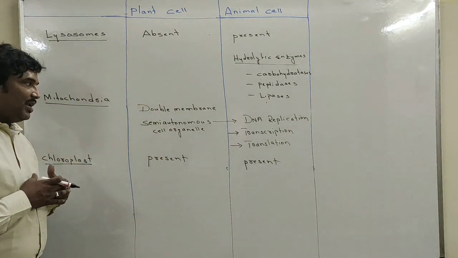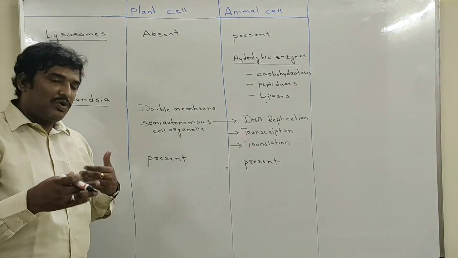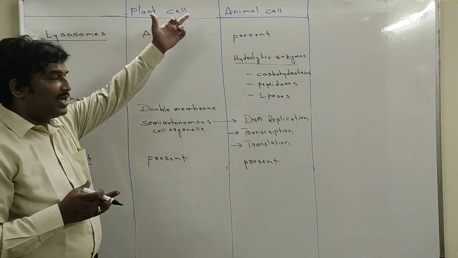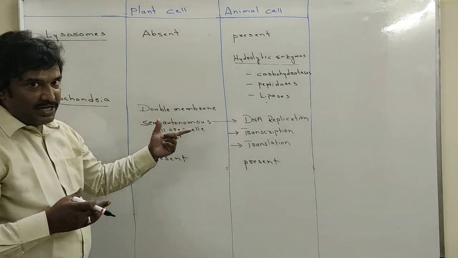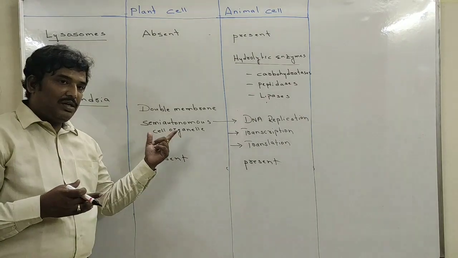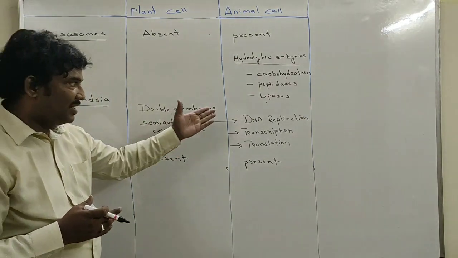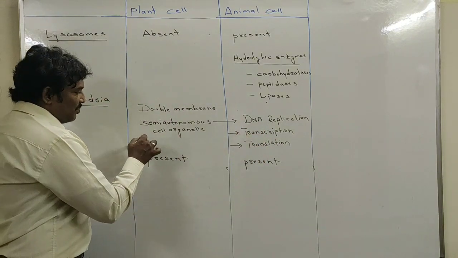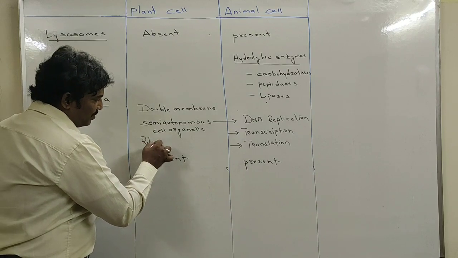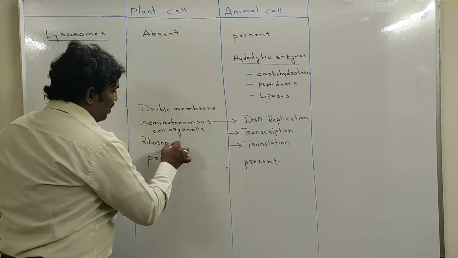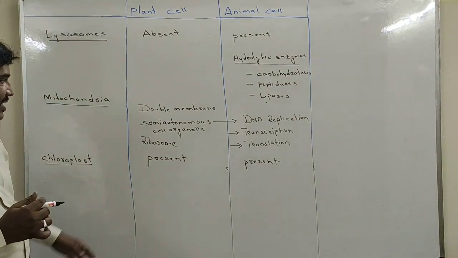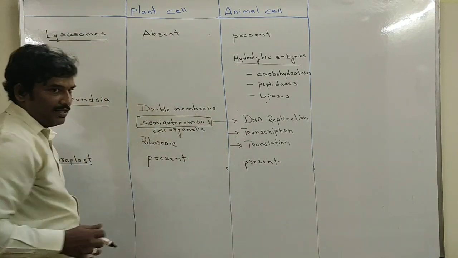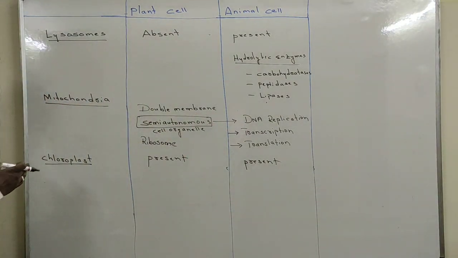So it has its own DNA. When a cell organelle has its own DNA, it can undergo its own functions. Mitochondria is present in both plant and animal cells. It has a double layer membrane. It is called a semi-autonomous organelle because it has its own DNA replication, transcription, translation, and its own ribosomes also. Inside the mitochondria we can see the ribosomes. Because of this reason, it is called a semi-autonomous cell organelle. Okay, so that is about the mitochondria. Now let us see about